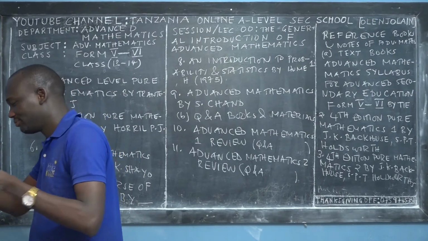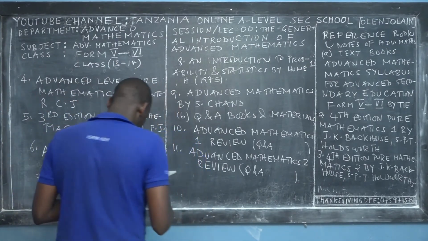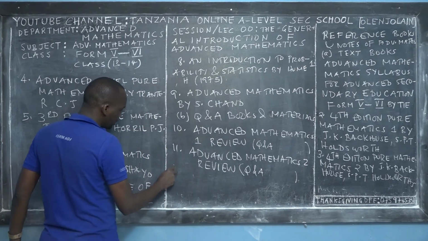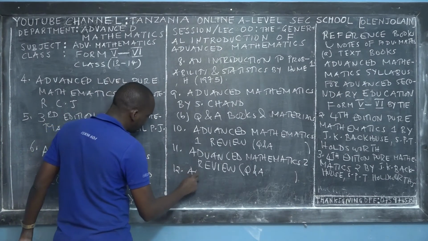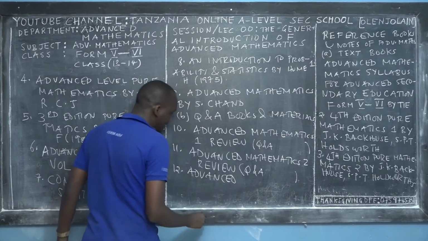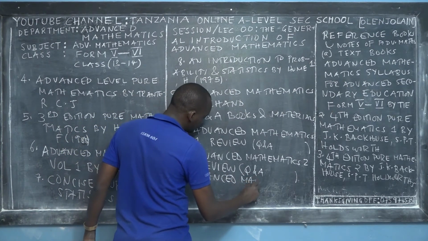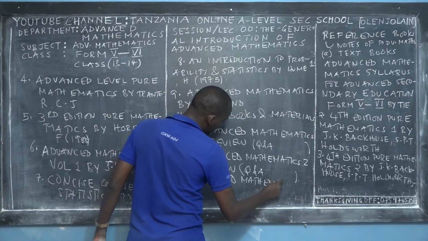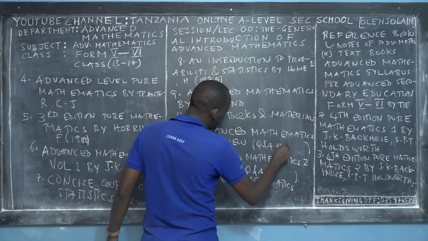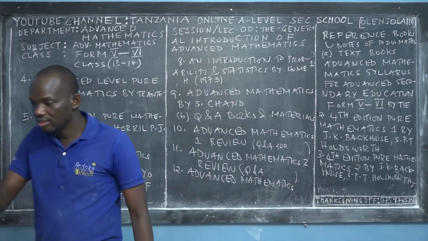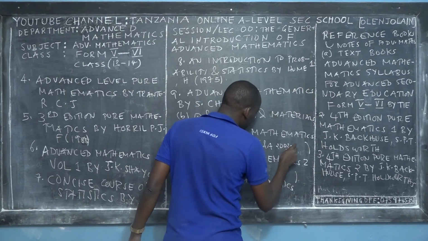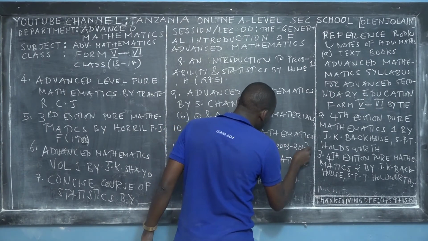Well, another reference book, this one, number 12, is called Advanced Mathematics, with questions and answers from 2003 to 2018.